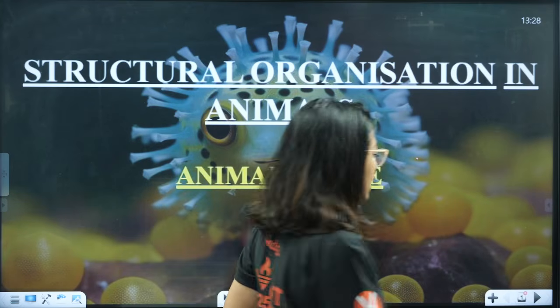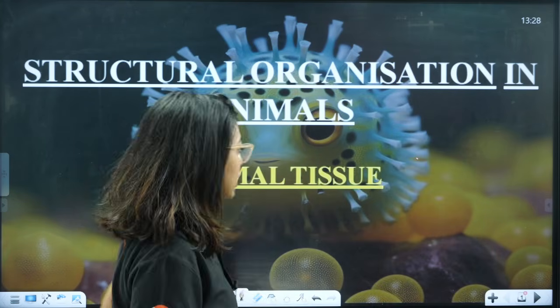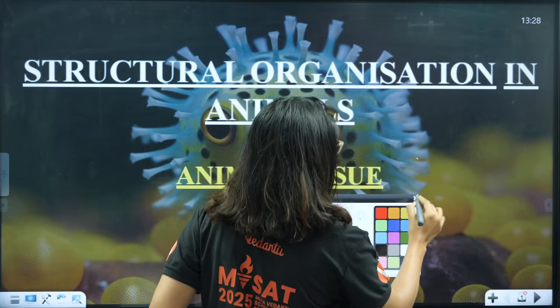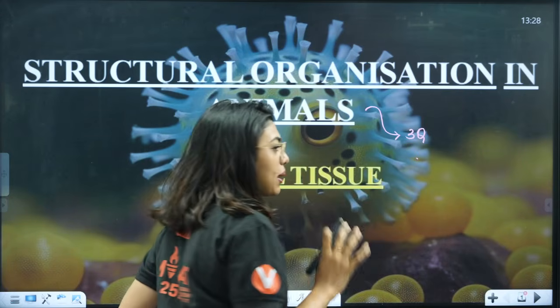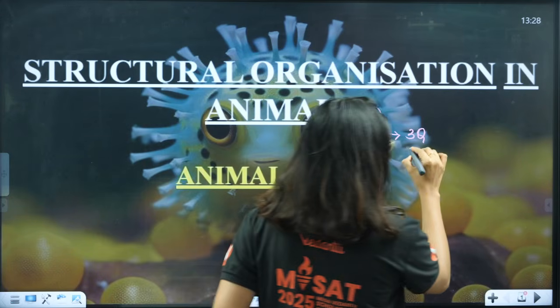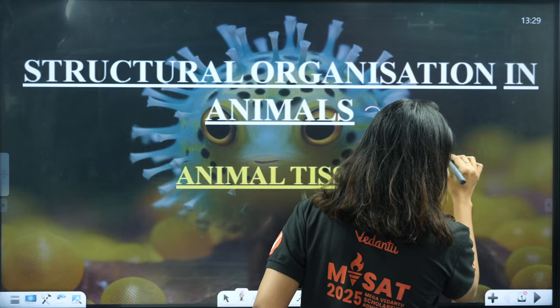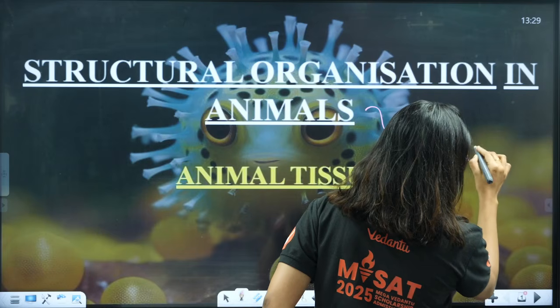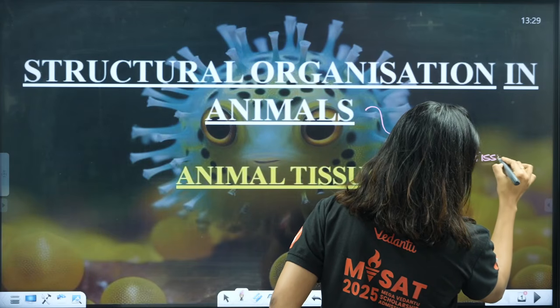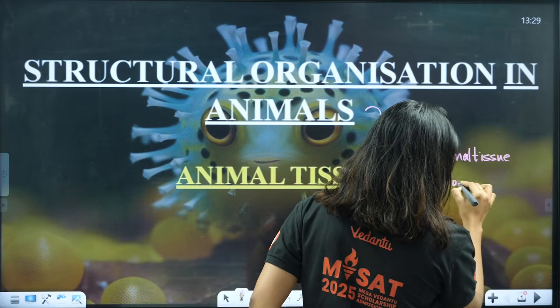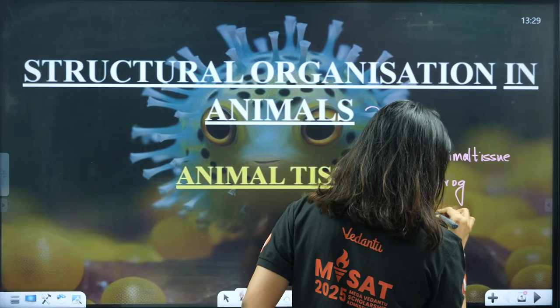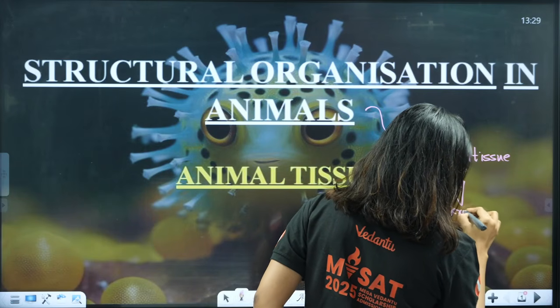Okay, let's start students. So what is this, animal tissues, structural organization? Students, usually in this topic we can expect around 3 questions from this chapter. It can be like 1 question from animal tissues, 1 question from frog, or 1 question from cockroach. This is the usual pattern.